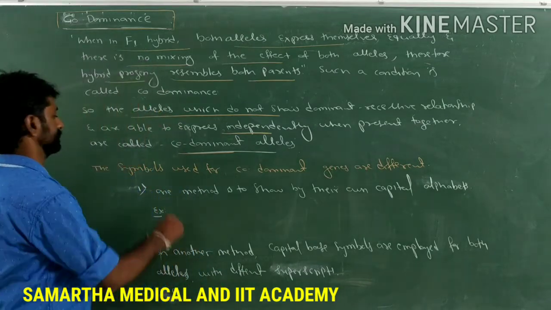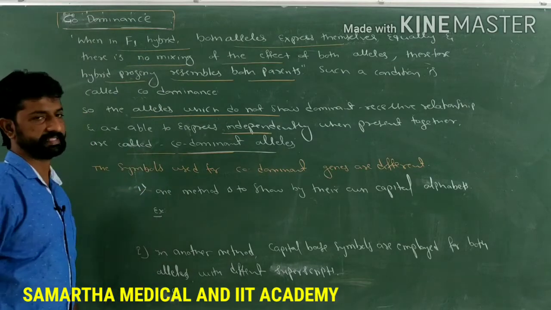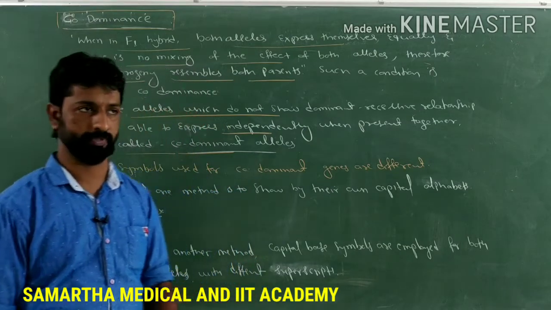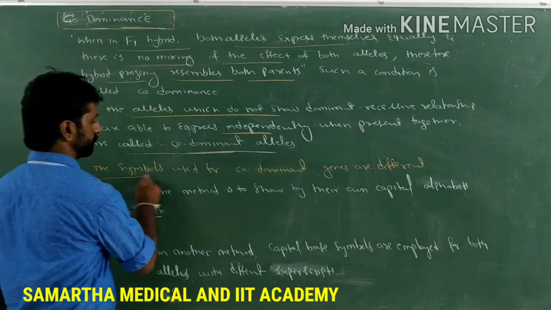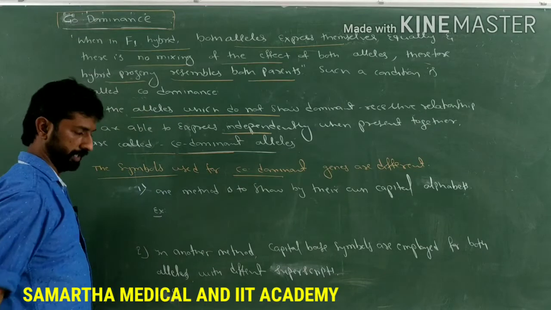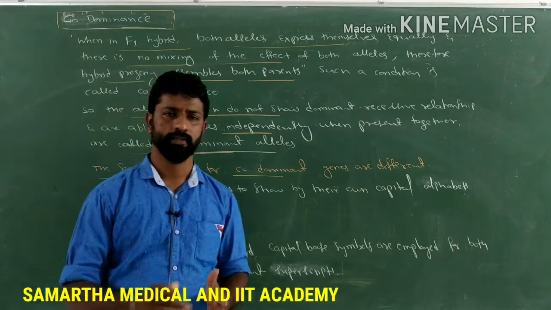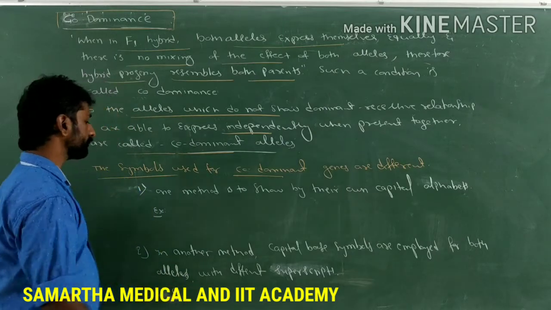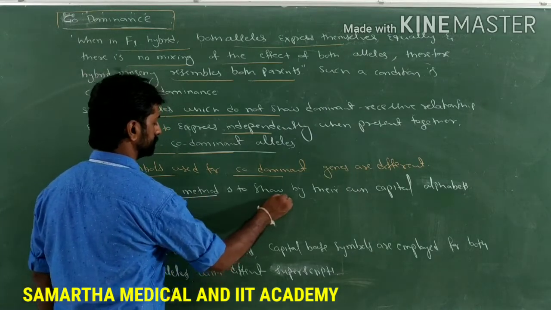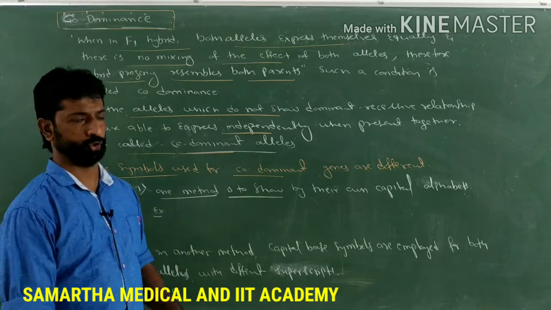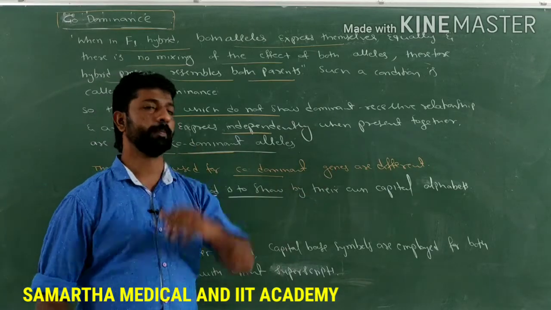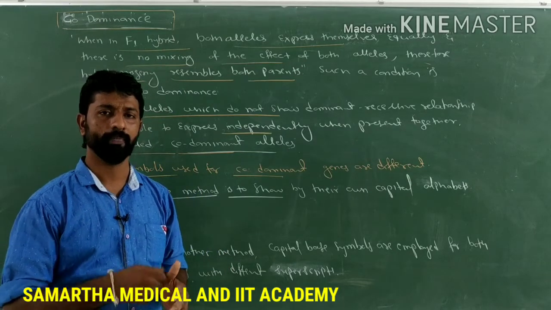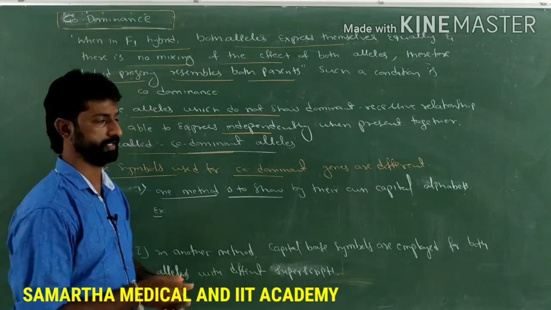So let's understand the examples and how we denote these codominant alleles by using symbols. The symbols used for determining the codominant alleles follow a slightly different method. One method is to show them by their own capital alphabets.